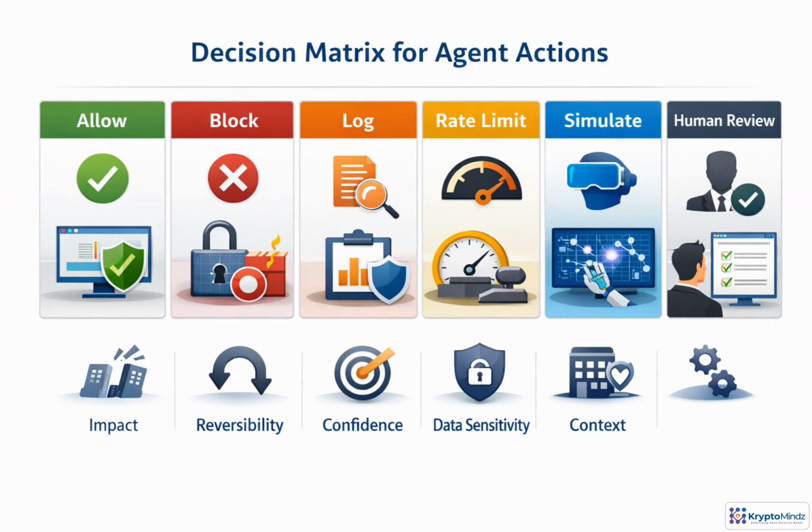Agent control is best viewed as routing, not a simple yes or no gate. Each proposed action is scored by impact, reversibility, confidence, data sensitivity, and current context. If risk is low and rollback is easy, allow it and log it. If the action touches sensitive data, throttle, mask, and audit. If confidence is weak or impact is high, simulate first or require human review. If policy is unclear, block by default and escalate.